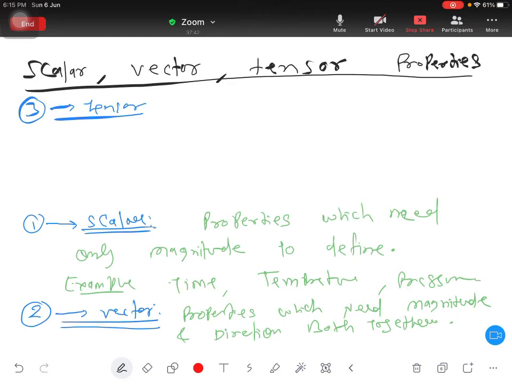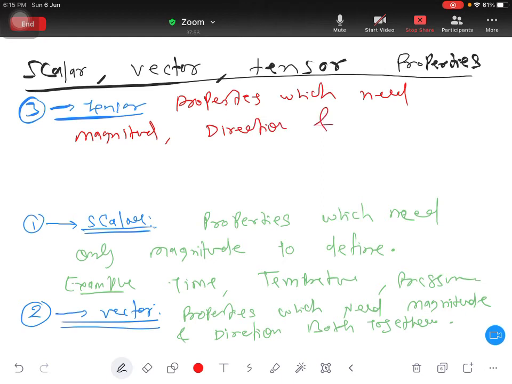So in tensor, properties which need magnitude, direction and the plane are tensor properties.